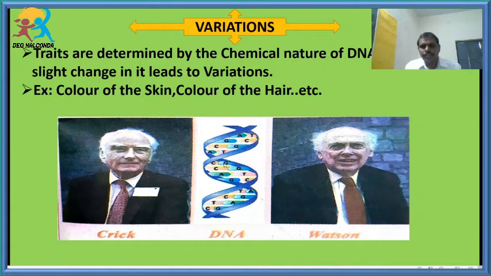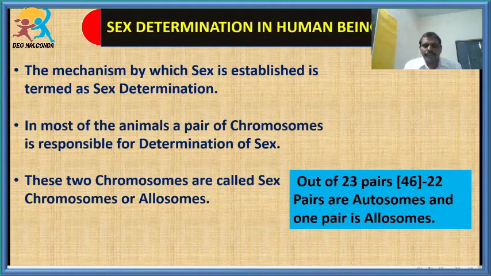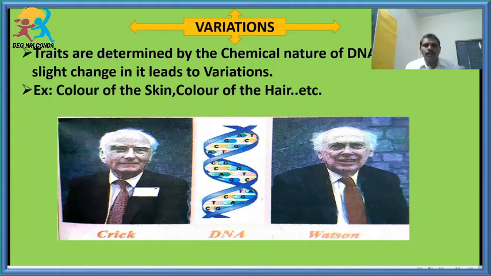If there is any change in the structure of the DNA, it may lead to changes, and these changes sometimes may lead to the production of new offspring. New species may develop when the chemical nature of the DNA changes. When there is a change in the chemical nature of the DNA, it may lead to the formation of a new species. The new species will be formed. So here now you are very clear how these traits are under control.